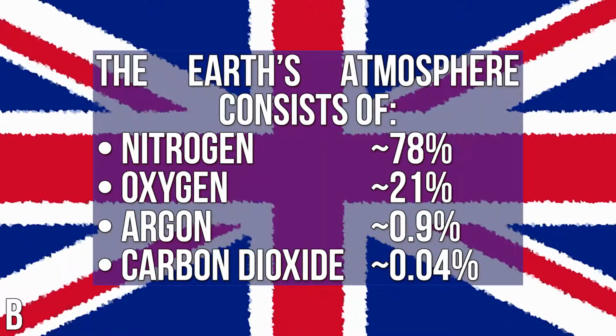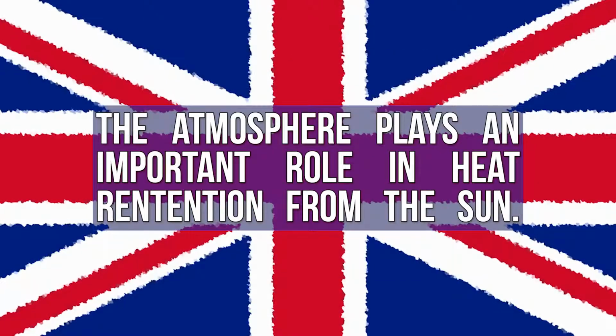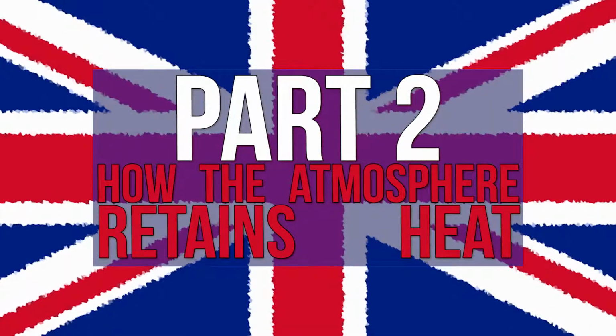The Earth's atmosphere itself consists of around 78% nitrogen, 21% oxygen, around 1% argon, and, well, percentage-wise, very little carbon dioxide. The atmosphere plays an important role in the heat retention from the sun. Part 2. How the atmosphere retains heat.